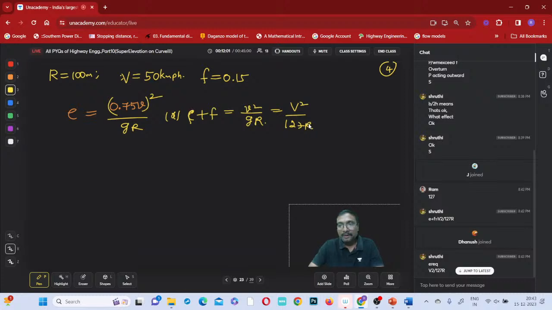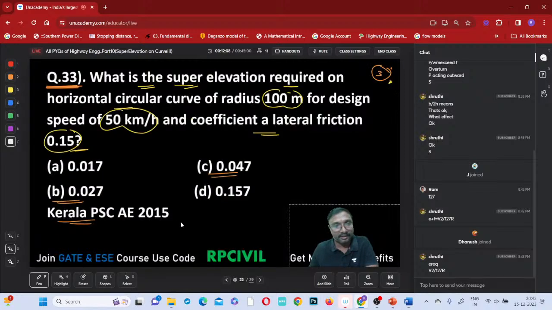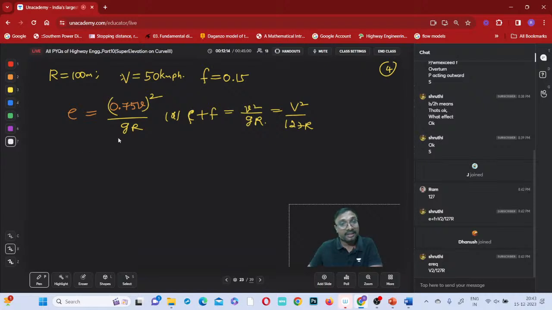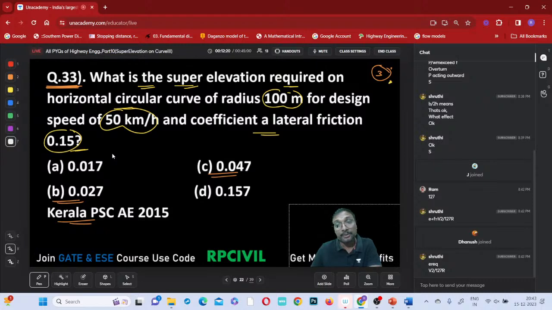Which one? So actually, here 127 if you are using NA, yes or no? Yeah, 127 if you are using NA. So strictly speaking, we have to use this formula only. But is there any option matching with that? No option is matching with that, right?